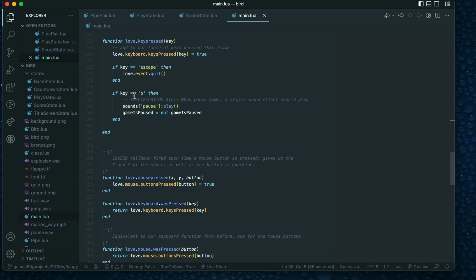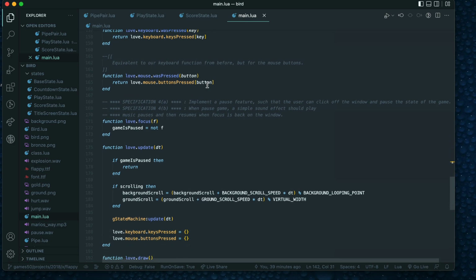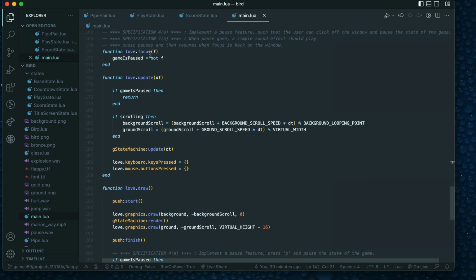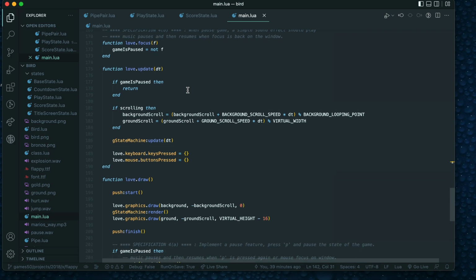So for this, we have our keypress P here to pause, and this is bringing in the sound for play, toggling whether the game is paused or is not paused. And because we can click off the screen, I'm going to use focus, similarly to the keypress for that. So if we focus off the screen for any reason, whether that's actually a mouse click or something else pops up, it will pause automatically, displaying the giant pause and stopping the scrolling right here, and the sound.